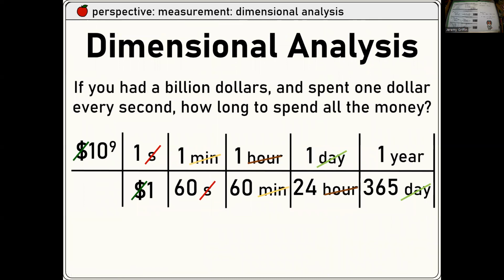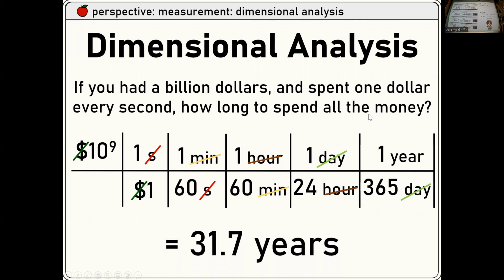Dimensional analysis. This is a tool that hopefully you learned in chemistry, and then I reviewed with you guys at the beginning of this class. And we've used this over and over again in this class. It's really good for converting or for making sense out of maybe if you don't know what an equation could be, but you know some units, you can kind of do some unit analysis. Right? If you had $1 billion and spend $1 every second, how long would the money last? If you run the numbers, it ends up being about 31 years, by the way.